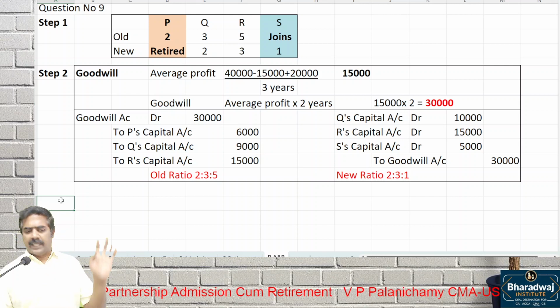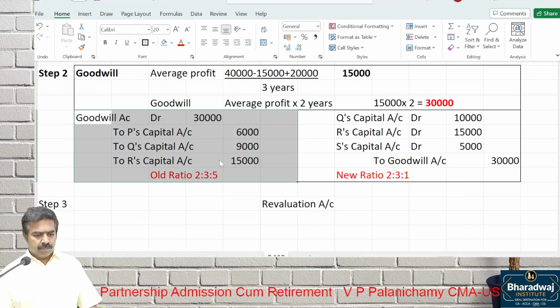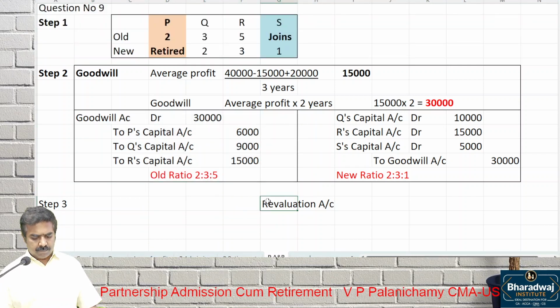The revaluation account is the same. This is based on which adjustment? A, B, C, and D. Debit the losses, of course. Credit the gains.